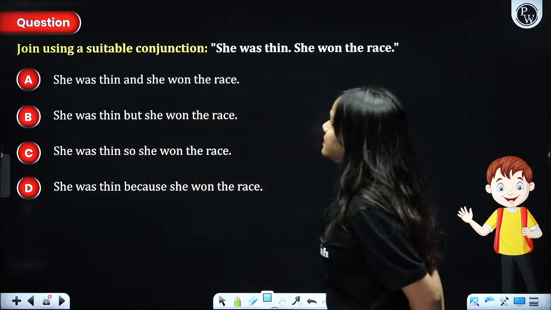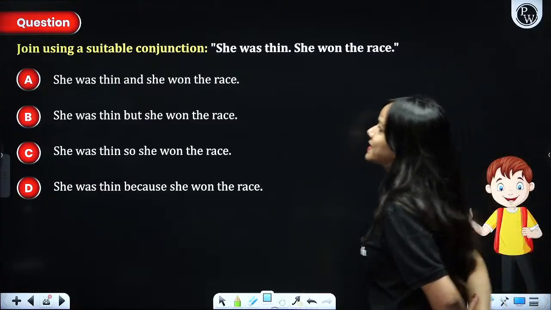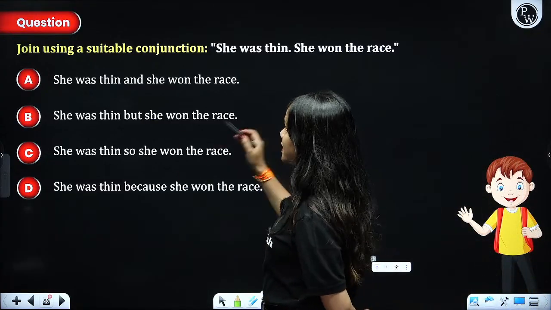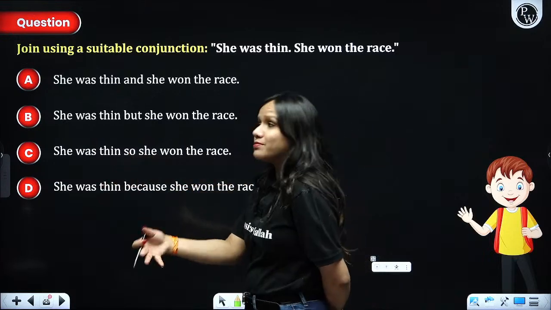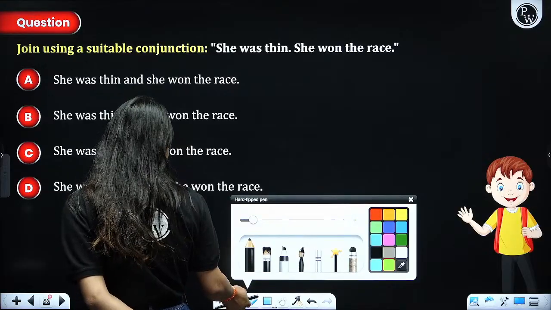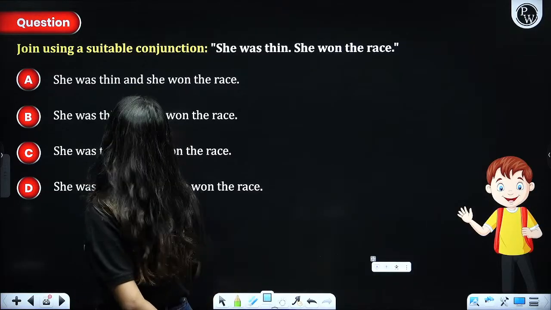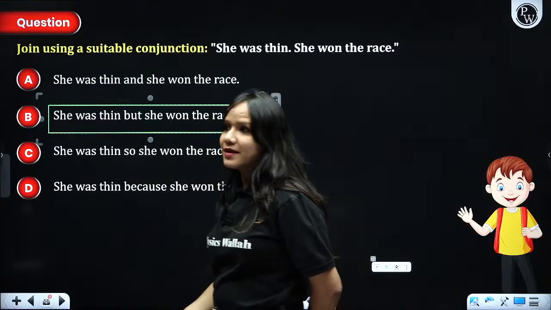Join using a suitable conjunction. As she was thin, she won the race. She was thin and she won the race. She was thin, but she won the race. She was thin, so she won the race. Was it the only reason? It looked like she was thin, but actually, despite the fact that she was thin, she won the race. Who are we talking about? We are talking about Ajwa in your syllabus, right?